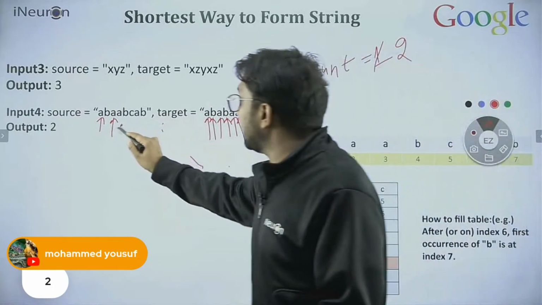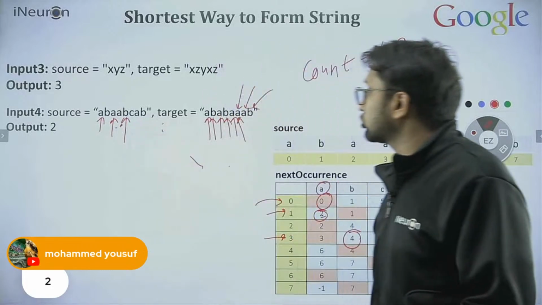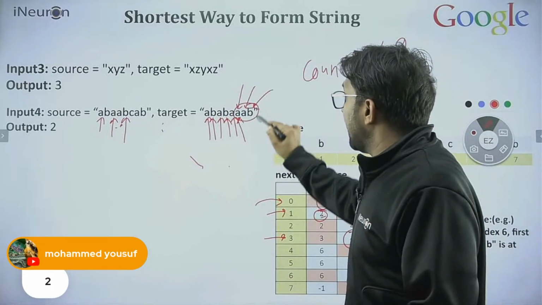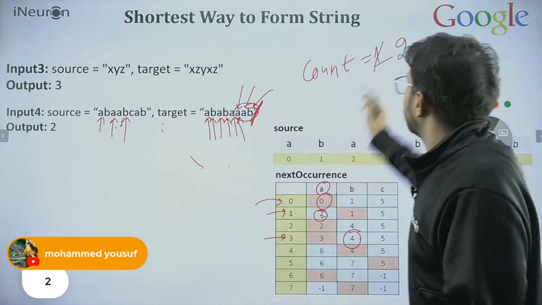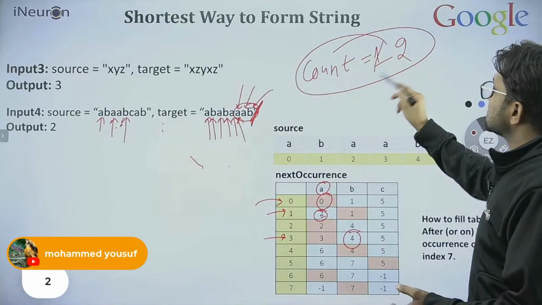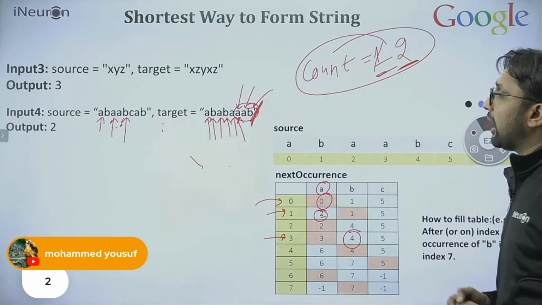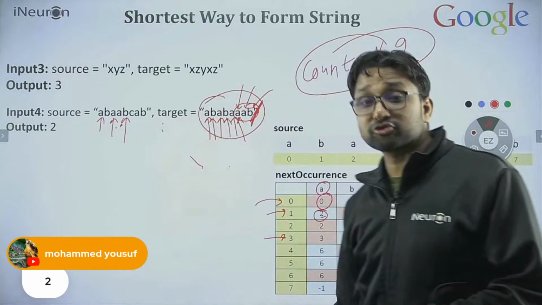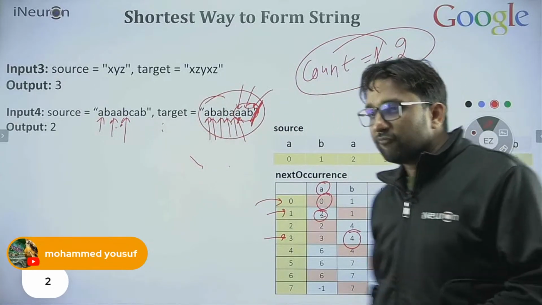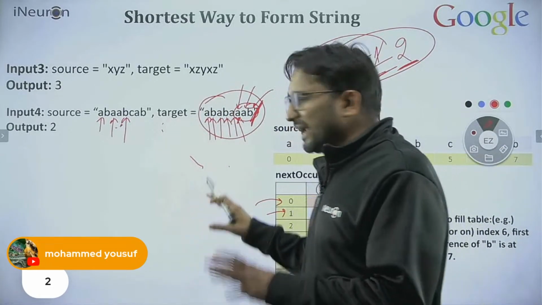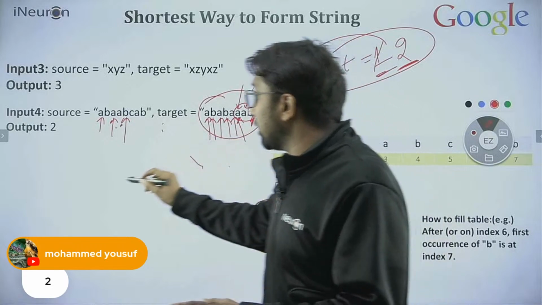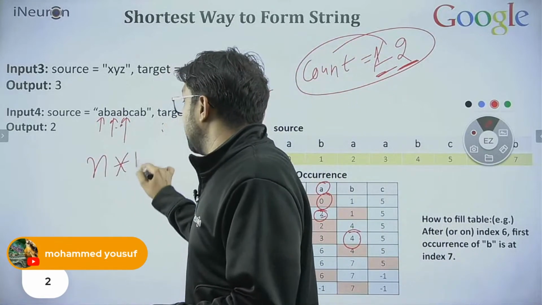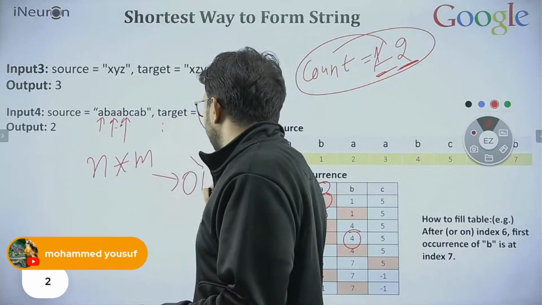B after the 2nd, B is here. Yes, at the 4th position. So we find out, that's it. And after this end, we can just print how many subsequences we require to generate this target string. Fine, okay. So this is the second approach, and you can see here we reduce the time complexity from n into m to order of m.